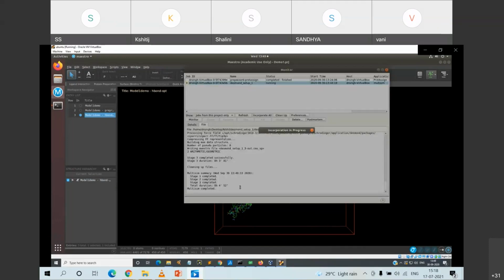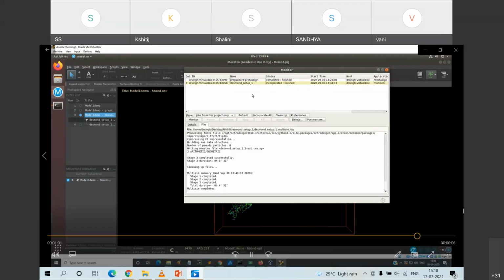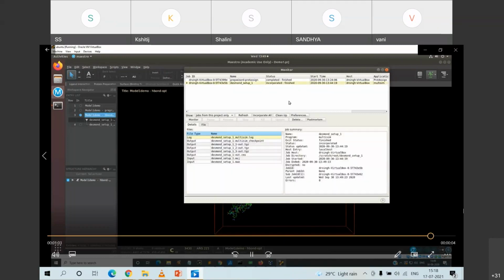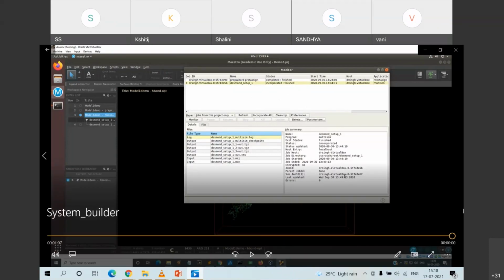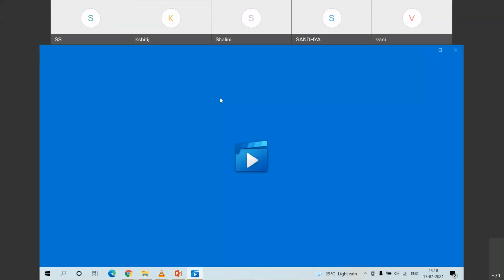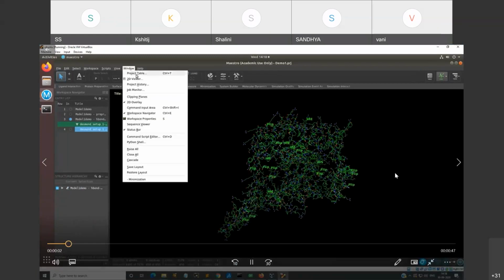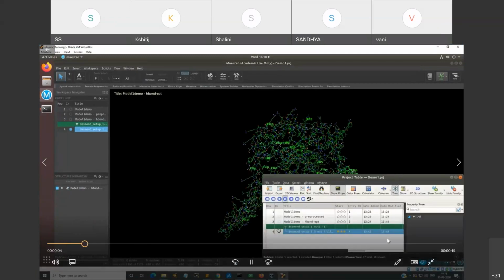Okay, so we have done the incorporation and we have built our system. We have prepared our protein. The system is built in terms of solvation, in terms of ionization. Once we do this system building and ionization, then we have to go for minimization. And for this minimization class, we will go with the project table because we have already got the molecule.